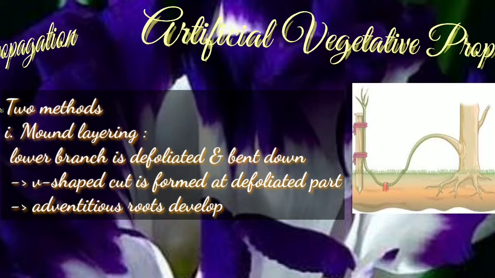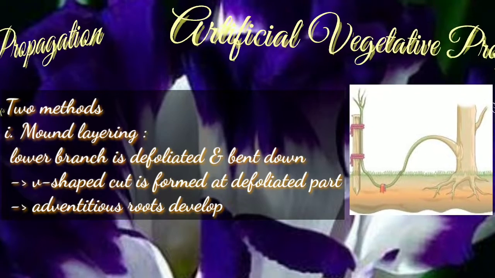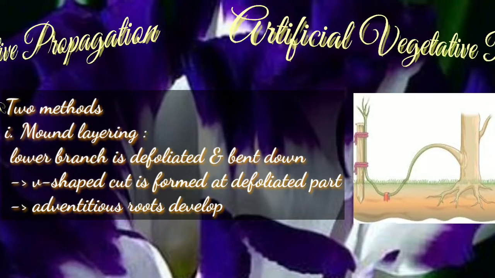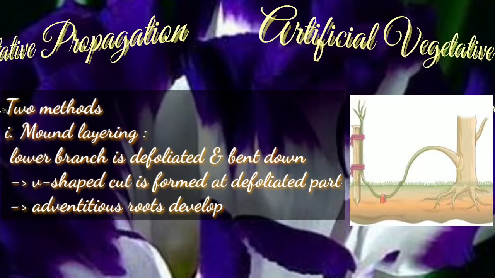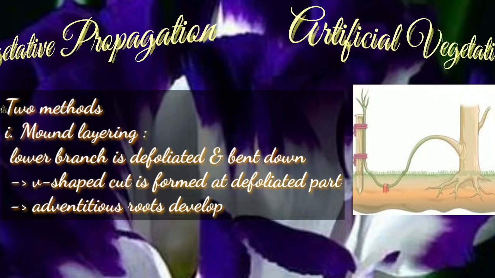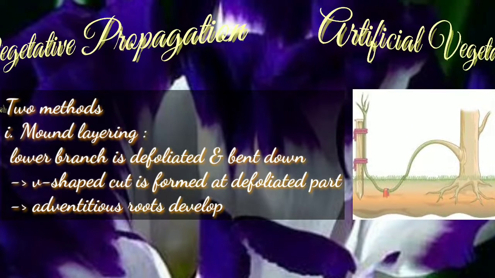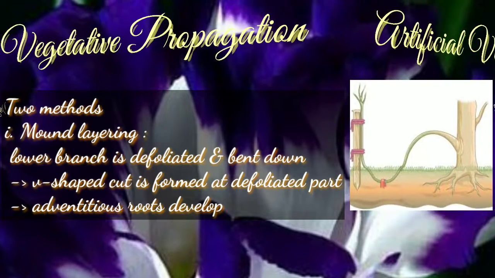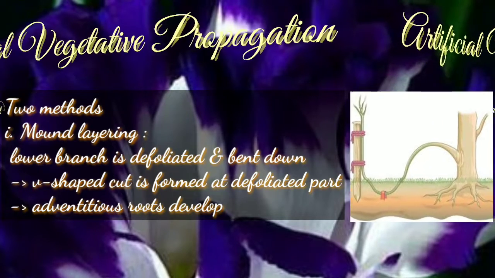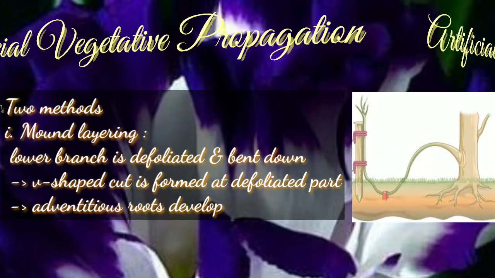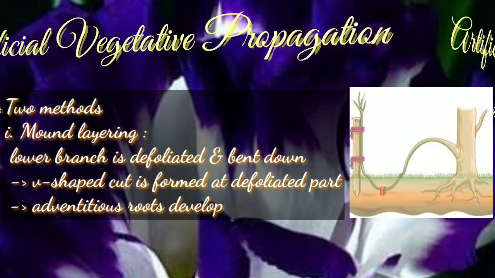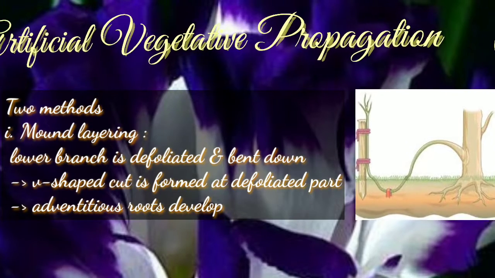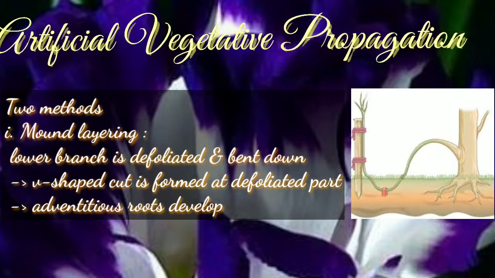In mound layering, a lower branch of the plant is defoliated and bent down. It is then buried under the soil, leaving the tip of the branch exposed above the ground. A small V-shaped cut is made at the defoliated buried portion. After some time, new roots develop on the branch buried under the soil, and then it is cut off and separated from the parent plant.